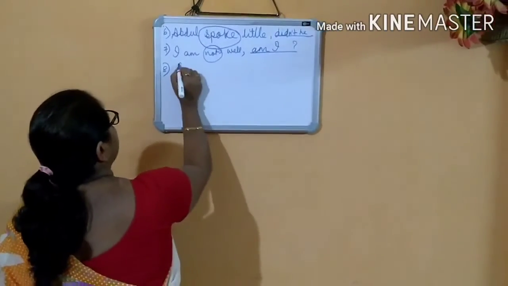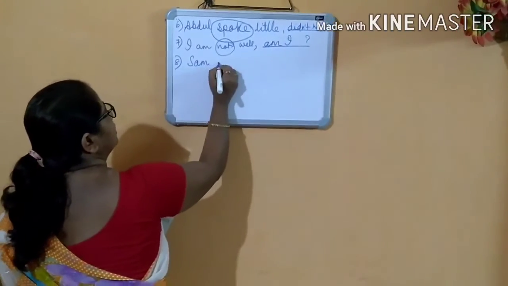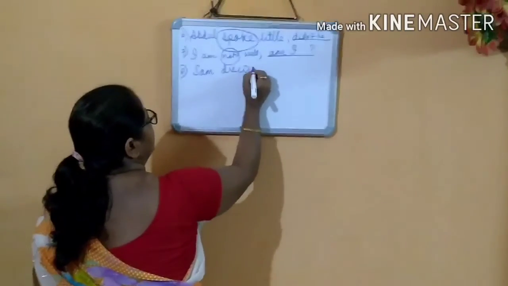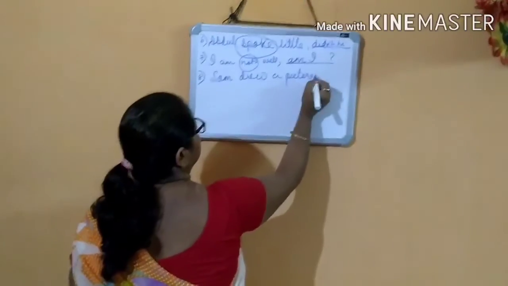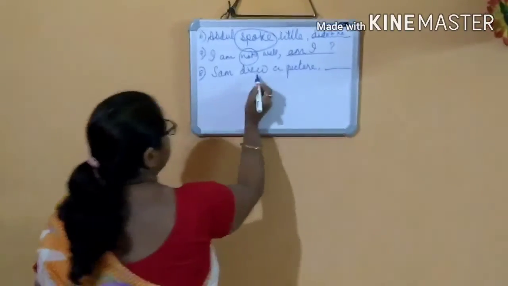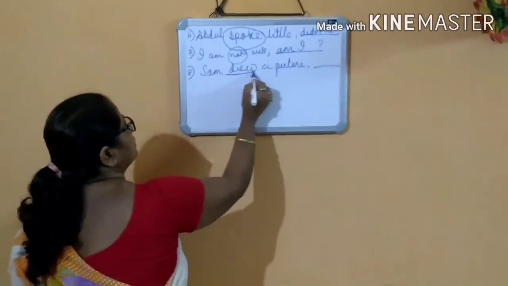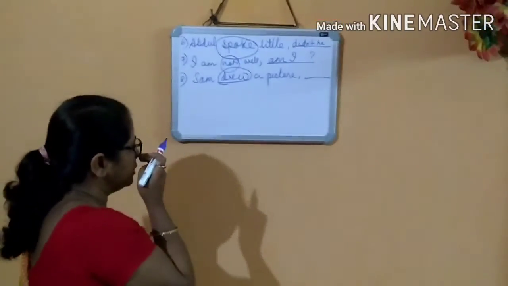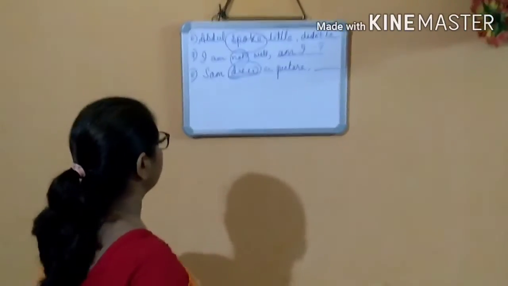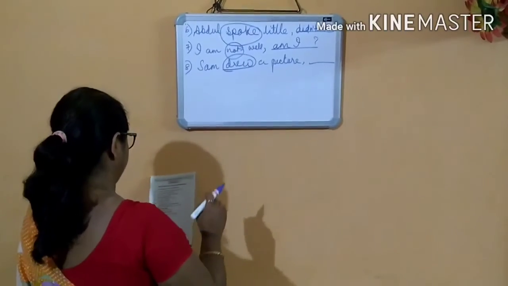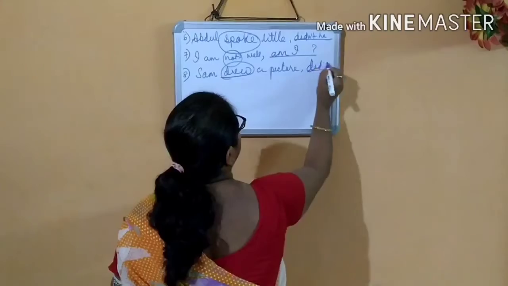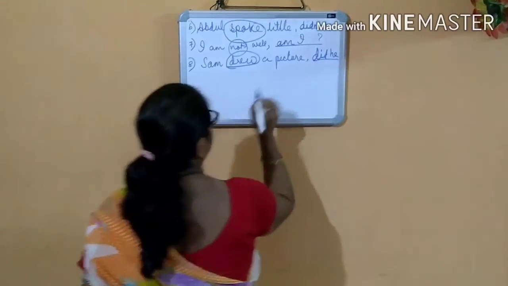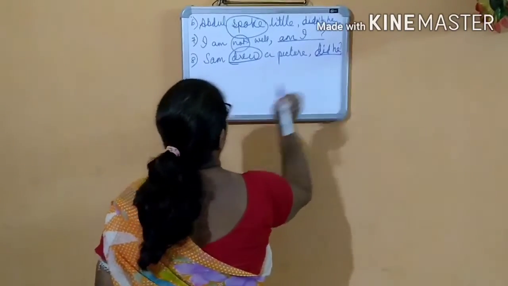Sam drew a picture. Drew, the verb is in the past form. So what will be the answer? Didn't he? Then question mark.